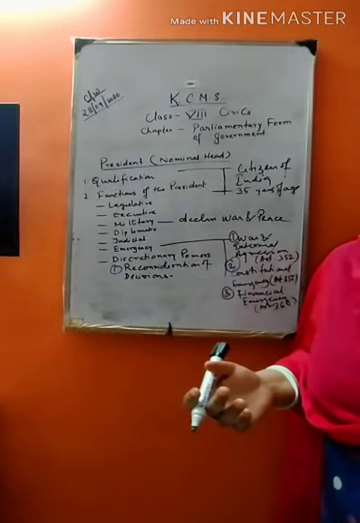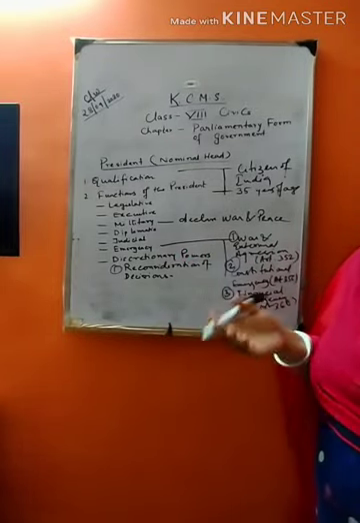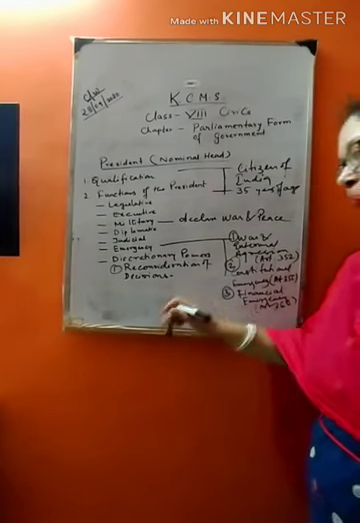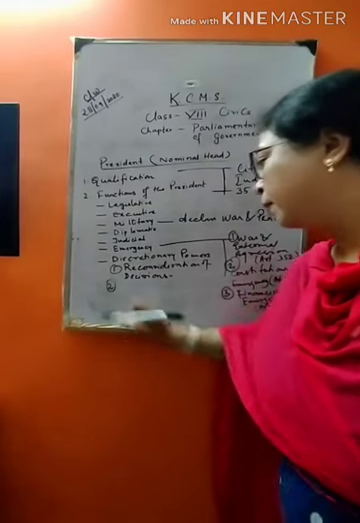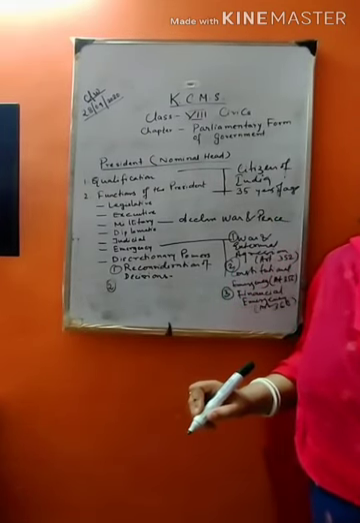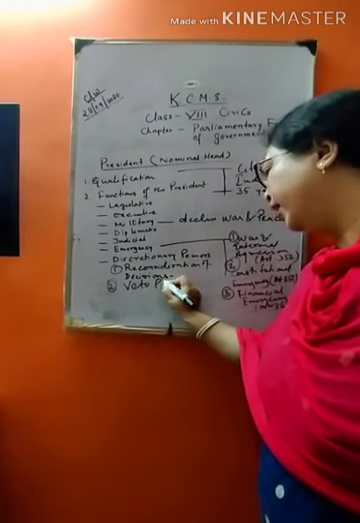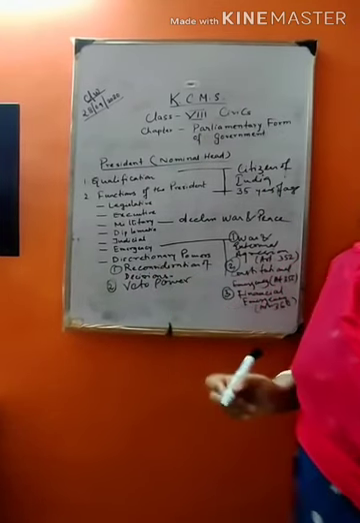So the president has the power to send back the proposed decision of the Council of Ministers once for reconsideration. The second type of discretionary power is the veto power of the president.